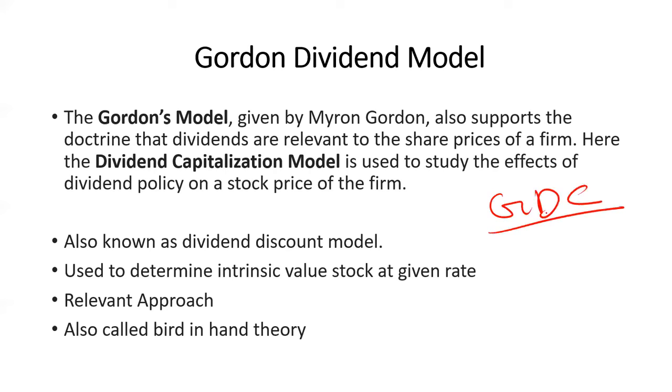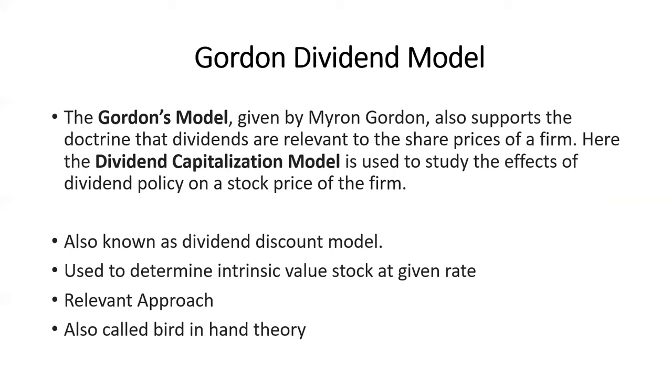Just remember three names: GDC. GDC means Gordon model, dividend discount model, and dividend capitalization model. So just GDC: the person who wears a maroon color shirt and was sitting in the garden, that is Myron J. Gordon. In this way, you can remember the name of the author who has given all three models, that is GDC: Gordon model, dividend discount model, and the capitalization model.